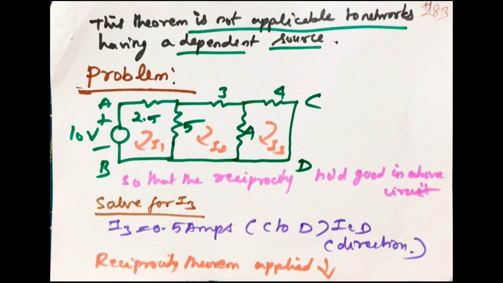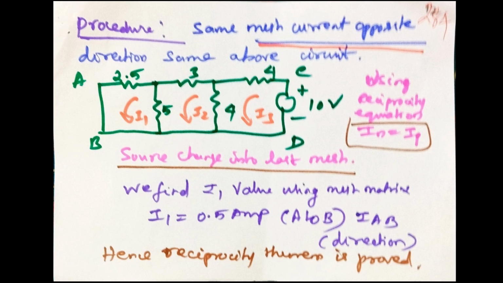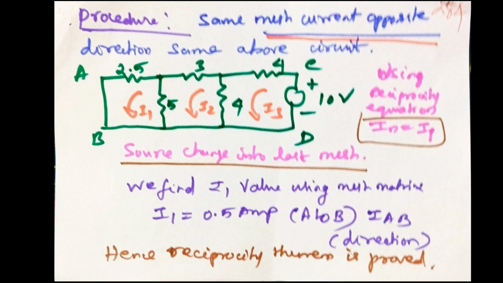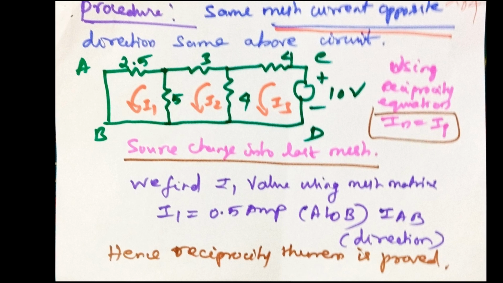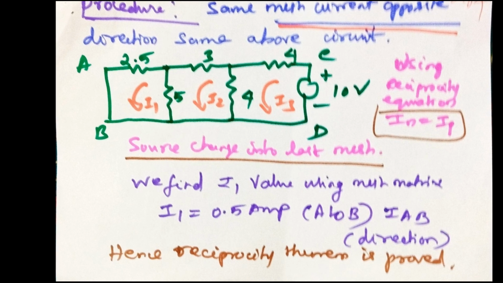The source is changed into the last mesh. Procedure: same mesh currents, opposite direction, same as the above circuit. The first source is changed into the last mesh. Put mesh currents I1, I2, I3. Using the reciprocity equation, I1 is equal to I3. The source is changed into the last mesh. We find the I1 value using the mesh matrix. I1 is equal to 0.5 ampere, A to B, the IAB direction. Hence, the reciprocity theorem is proved.